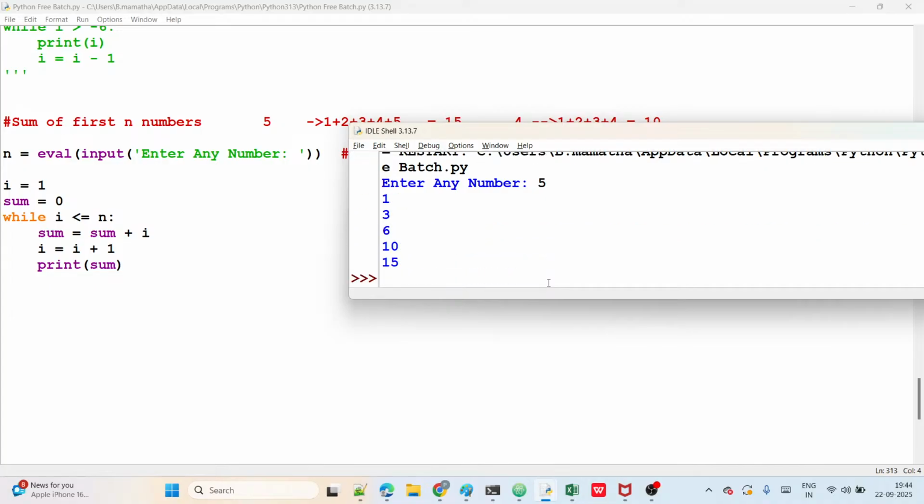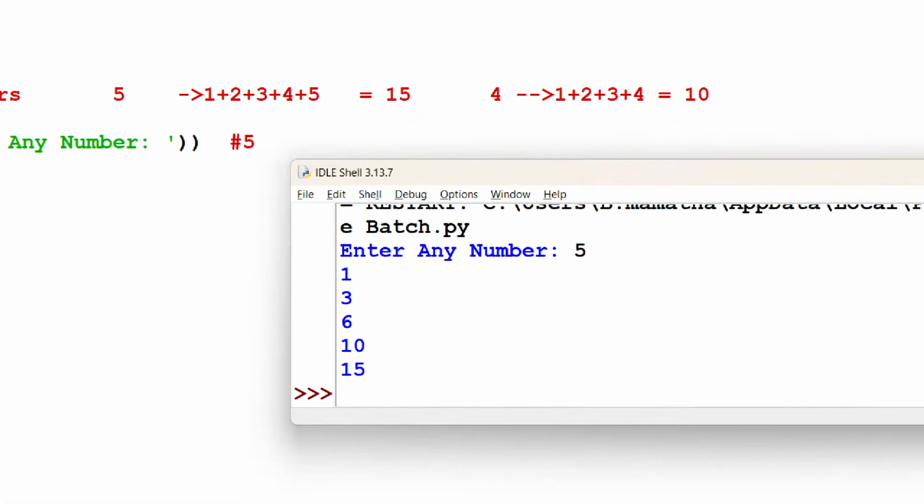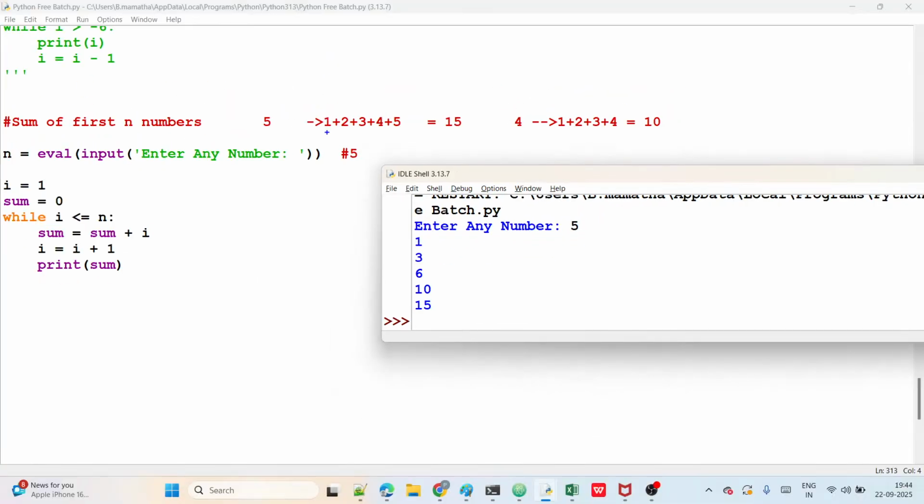I am giving 5. You can see now: 1, 3, 6, 10, 15. Why? Because the first time the initial value is 1 only. 1 plus 2, how much now? 3, so 3 printing. Next 3 plus 3 is 6, so 6 printing.